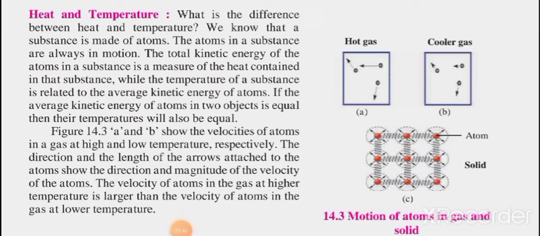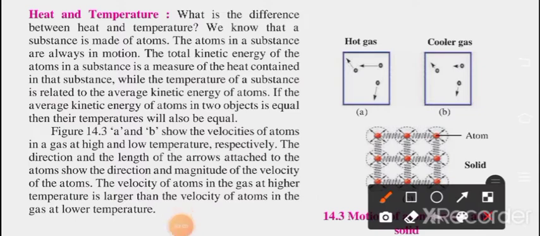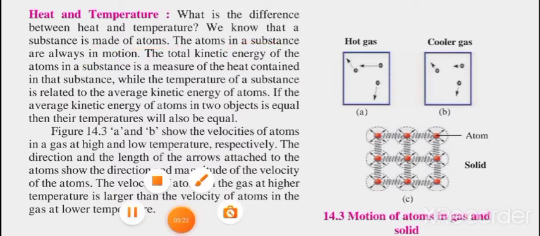Now we should go ahead with the next topic: the difference between heat and temperature, like what exactly heat is and what temperature is. The amount of heat we have to measure, and when we measure the amount of heat, we are measuring it in the form of temperature. Can you tell me the difference between heat and temperature? Definitely the amount of heat we measure in terms of temperature. We know that any substance is made up of atoms. Atoms in a substance are always in motion. In any substance, all the atoms are in motion.